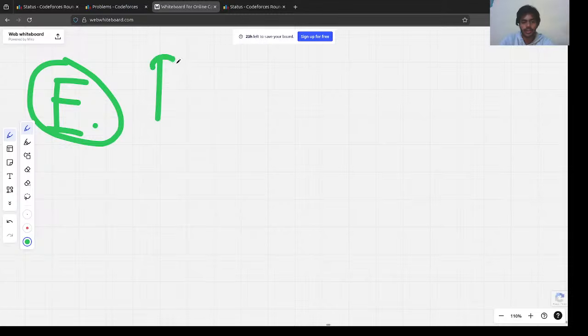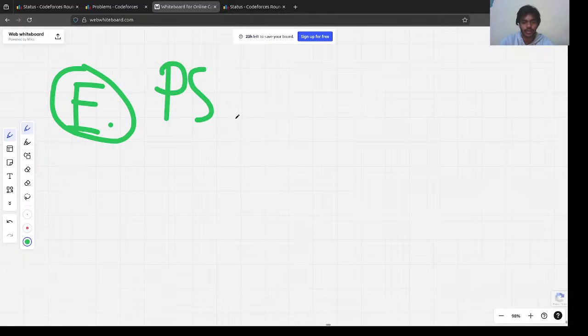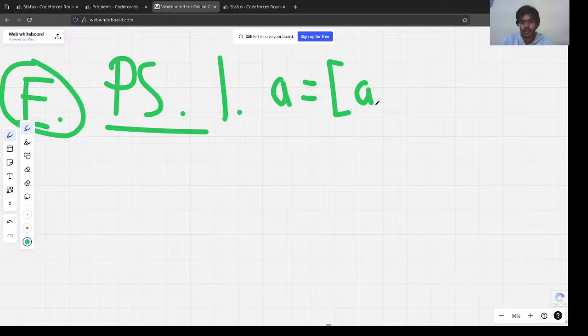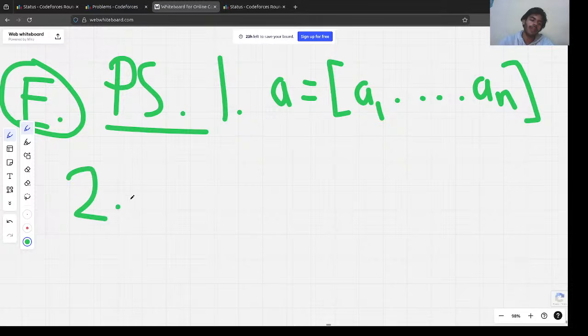Let's first understand the problem statement. It gives us three things. First, it tells us that we have an array A of length n. That means we have this array, which consists of some integers. And then we have to answer n questions. What are these n questions?